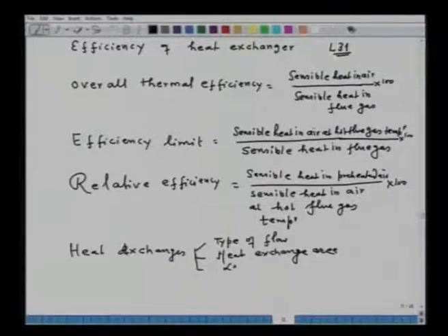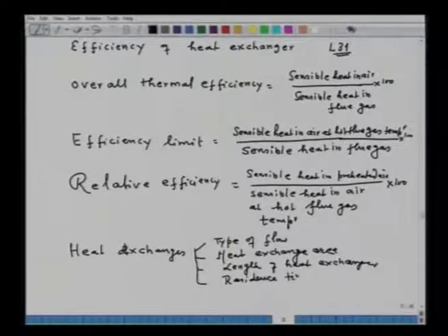Then the length of the heat exchanger, and the residence time of cold fluid and hot fluid, and the residence time is determined when the cross sectional area of the exchanger is fixed and the flow rate. So the problem can now be formulated considering these 4 points.